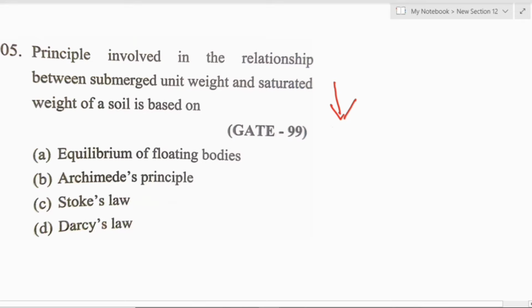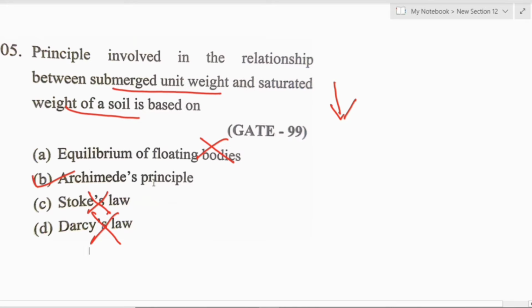We have studied this in fluid mechanics, right? So how can we find the buoyant force? We can find it from the Archimedes principle. So the option is B. Equilibrium of floating bodies we can't choose, because they have asked which principle is involved in the relation between submerged unit weight and saturated unit weight of soil. Stokes law won't be there, and Darcy's law is also not the correct option.